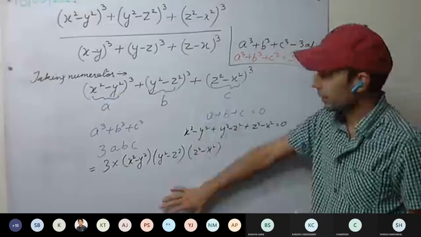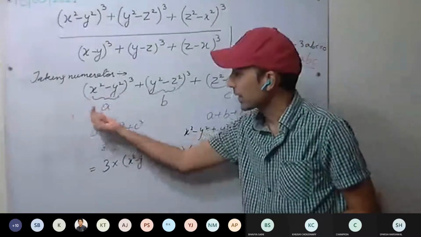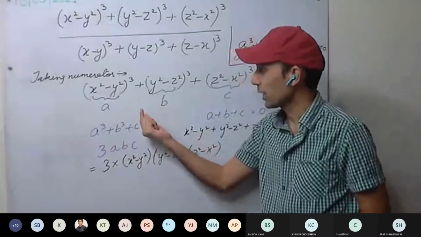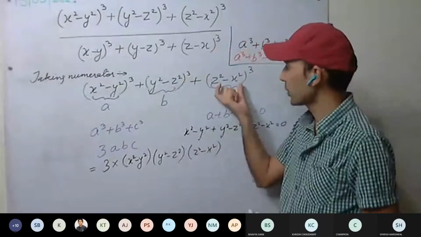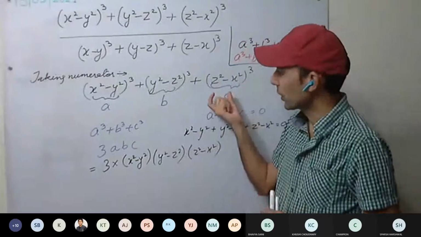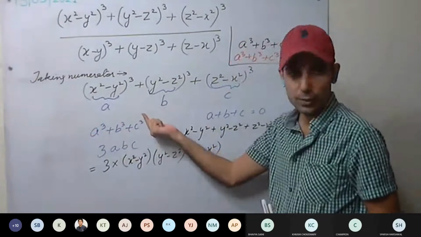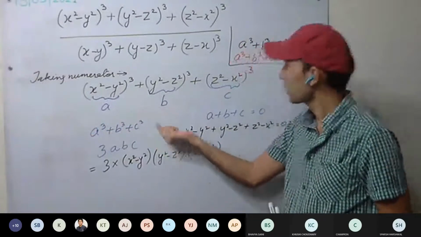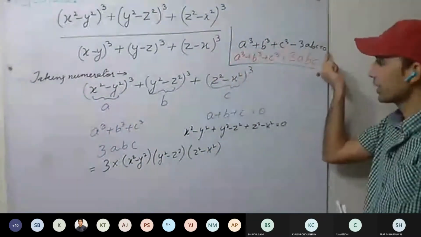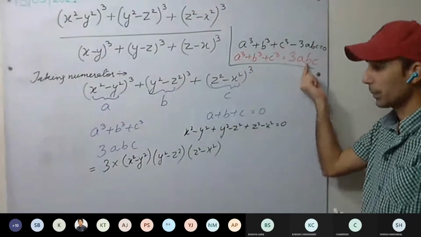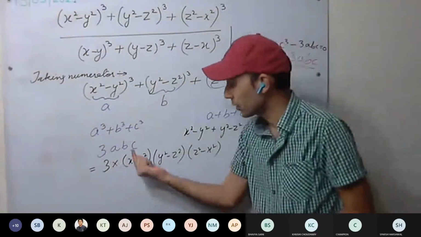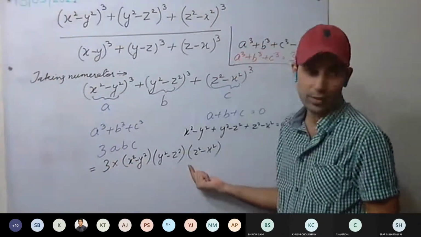So you have to write it completely. Let a equal to x square minus y square, b equal to y square minus z square, c equal to z square minus x square. You have written, as a plus b plus c equal to 0, therefore this whole thing equal to 0, and this equals 3abc. Now putting back the values, we get the numerator as this one.